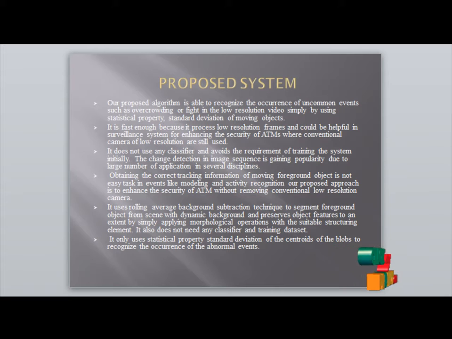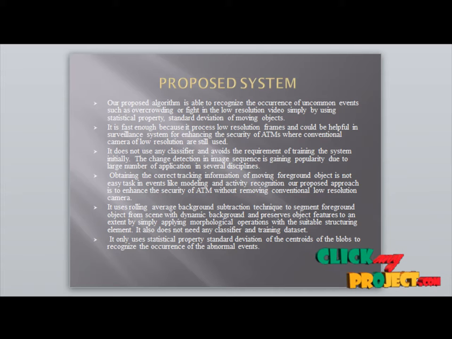Change detection in video sequences is popular in a large number of applications. Obtaining correct tracking information of moving foreground objects is not easy, like modeling activity recognition in low resolution.